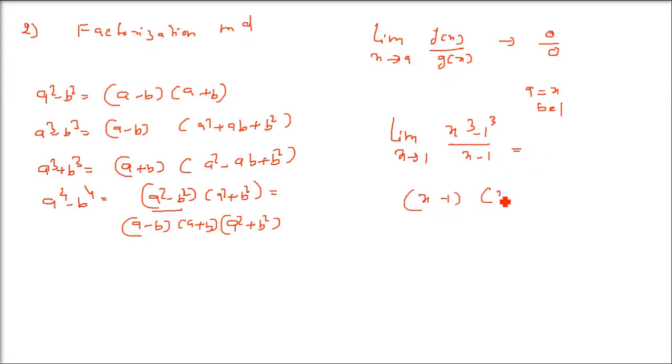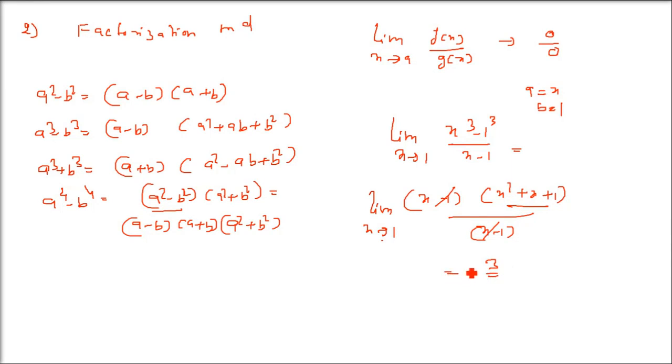x minus 1, x square plus x plus 1, divided by x minus 1. Now the limit is x tends to 1. Now see, x minus 1, you can just cancel them. So only x square plus x plus 1 will remain. That means you can now put x as 1 here.